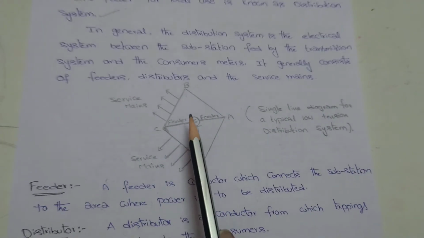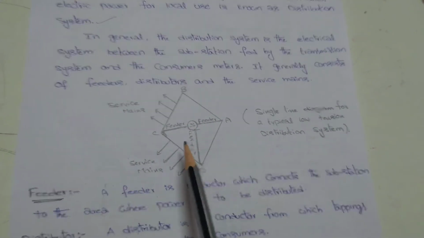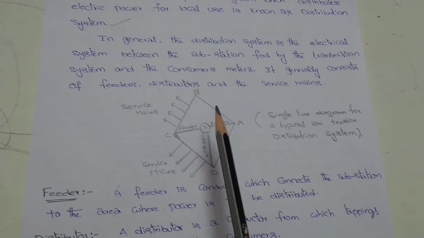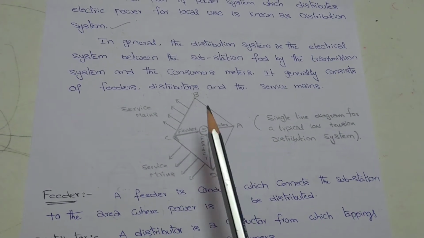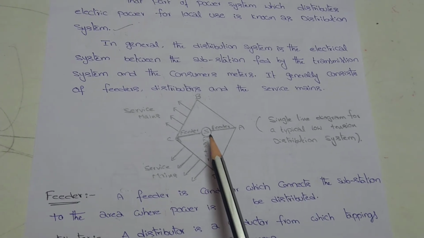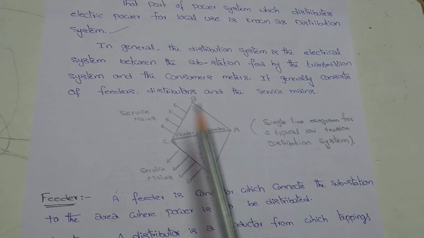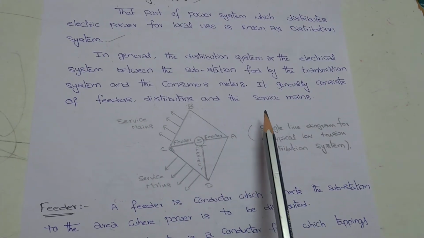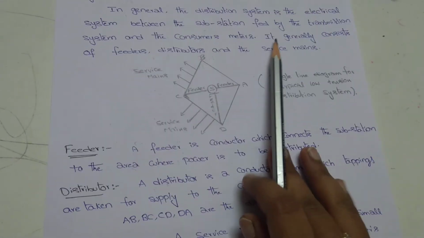This is the single line diagram for the distribution system. Here the terminals are A, B, C, D. Here S represents the substation. First, we have to know what the feeders are, what the distributors are, and what the service mains are.